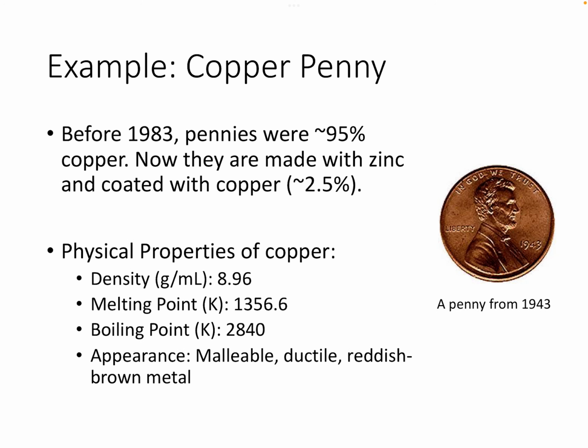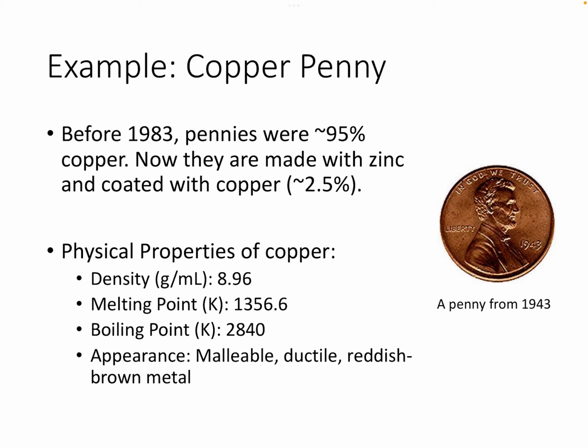So let's look at an example of a copper penny. Before 1983, pennies were about 95% copper. But that got to be a little too expensive, so now pennies are made with zinc and they're coated with copper to maintain that same look that the penny has always had. So pennies now are only about 2.5% copper.